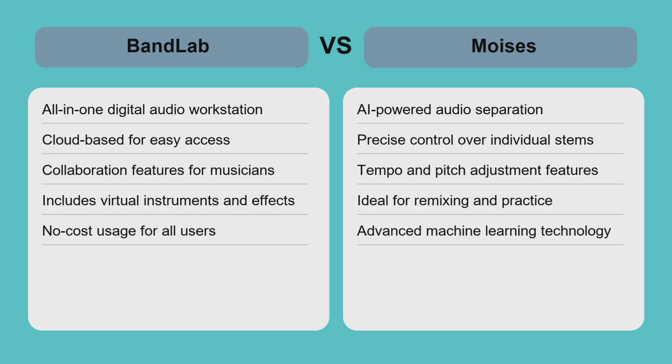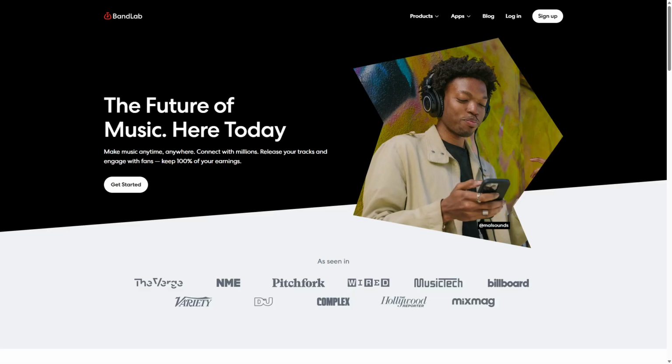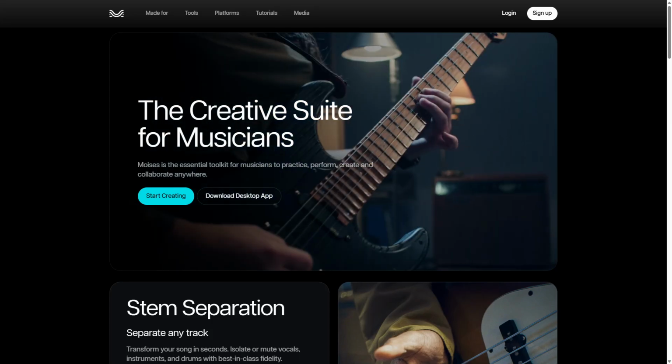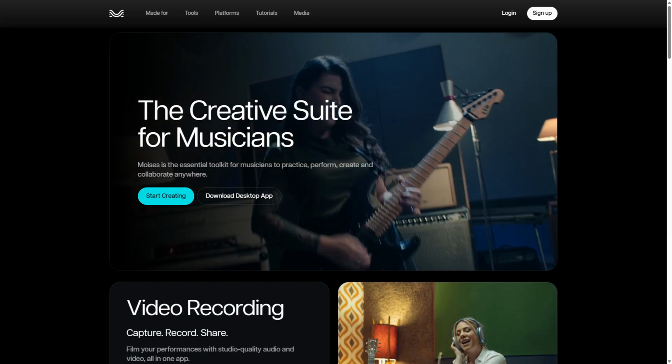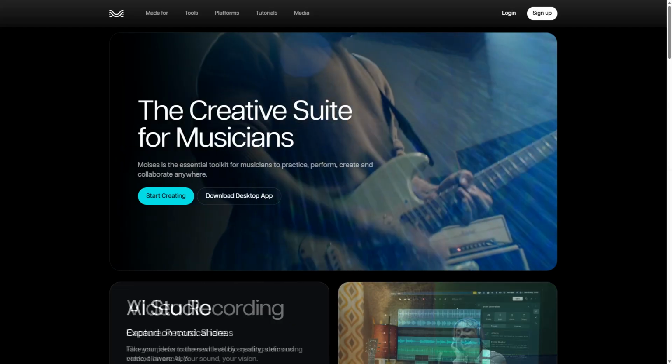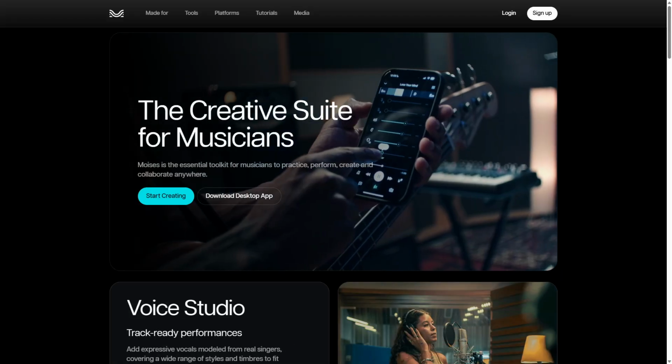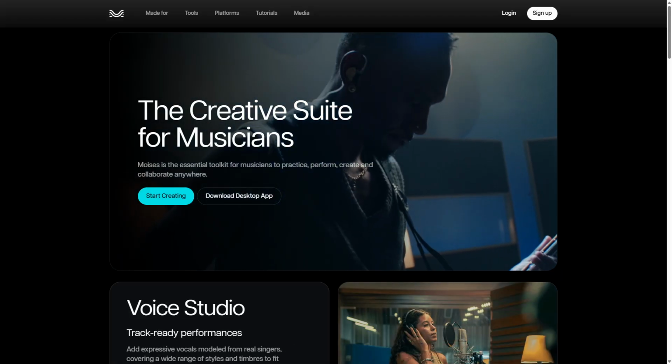The trade-off is between BandLab's broad production capabilities and Moises' specialized stem processing, so your choice depends on your workflow and goals. Choose BandLab if you want a versatile collaborative platform for full music production, recording, and mixing without needing advanced audio separation features. Opt for Moises if your priority is powerful AI stem separation and remixing tools to manipulate existing tracks effortlessly. Both tools excel in their areas, so selecting the right one depends on whether you create original music or focus on remixing and practice.